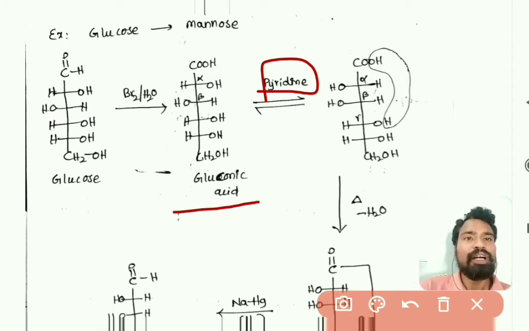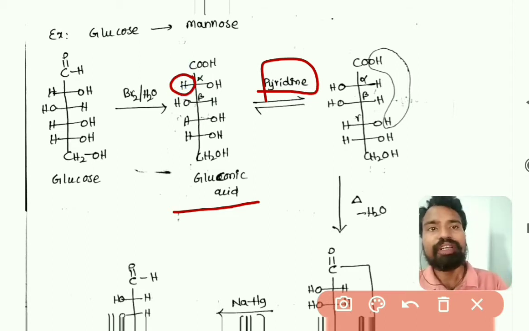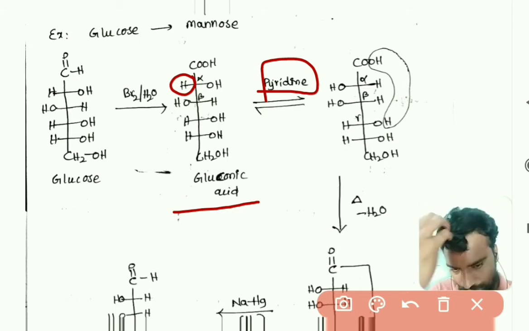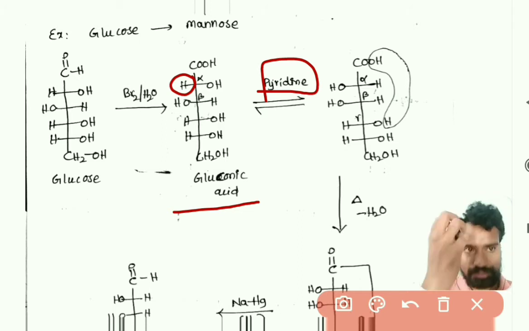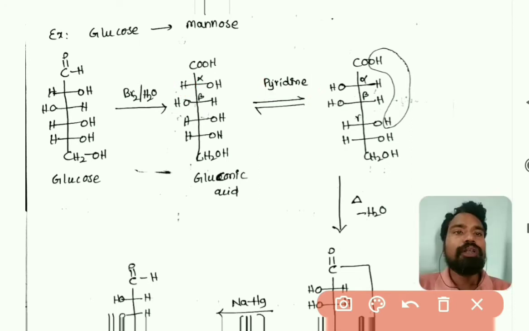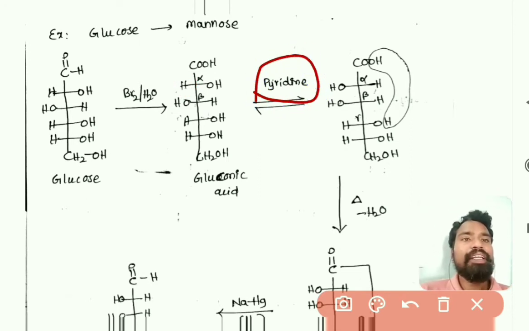It accepts the alpha hydrogen from gluconic acid, and then after that it will again donate the hydrogen. So here pyridine is acting as a proton acceptor as well as a proton donor.